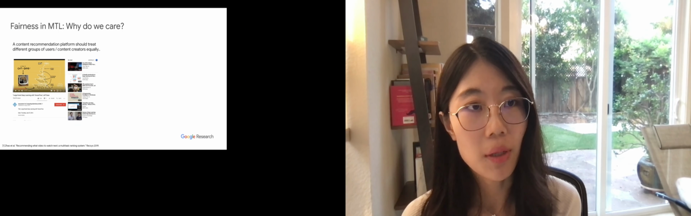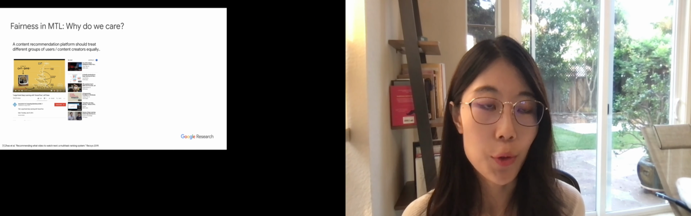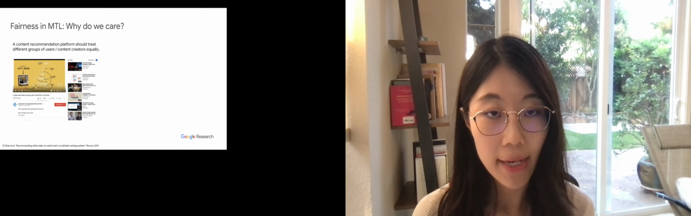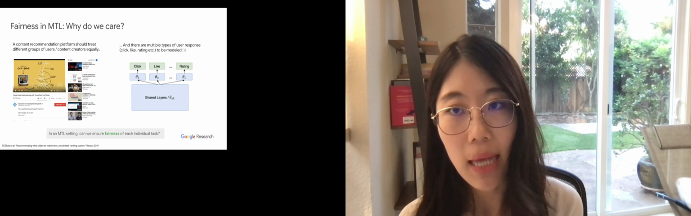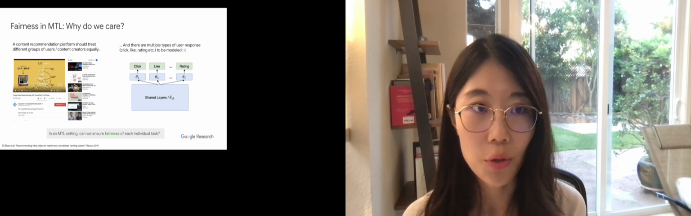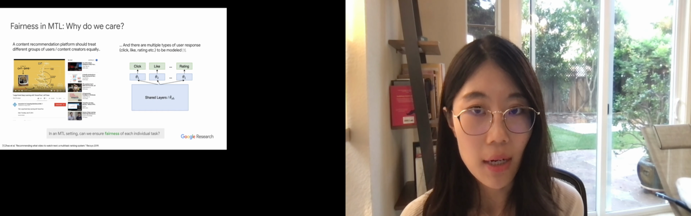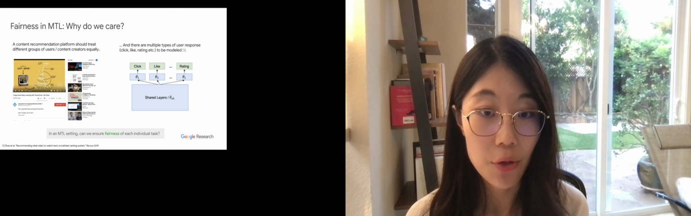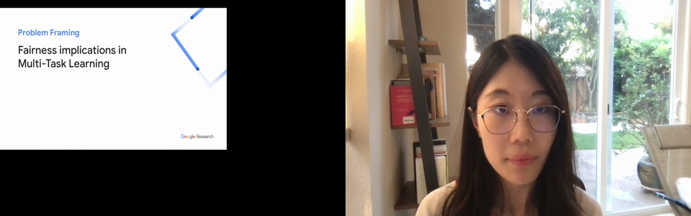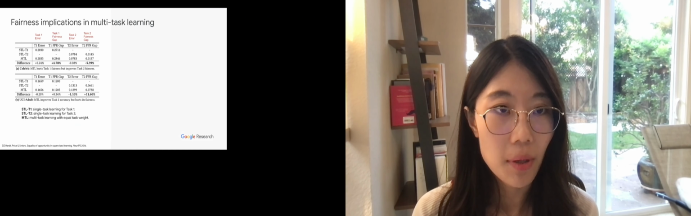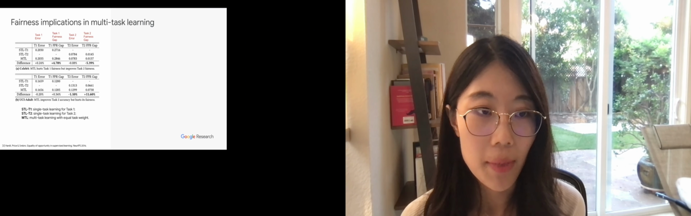As a motivating example, consider a content recommender platform whose goal is to treat different groups of users and content creators equally. At the same time, it is modeling multiple types of user responses in order to surface the most relevant content to the user. Then the fairness of such recommender systems can be translated into fairness of each individual task in a shared multitask learning setting.